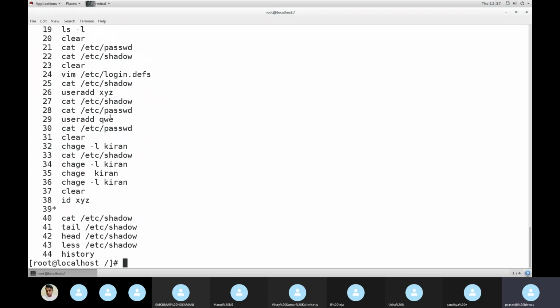But by default it will give you only 100 history lines. After that it will change, like if 101, the first one will go. Okay, the maximum buffer is 100. If you want to change the history size also, we can change. Okay, clear? Now for example, I want to apply this command.